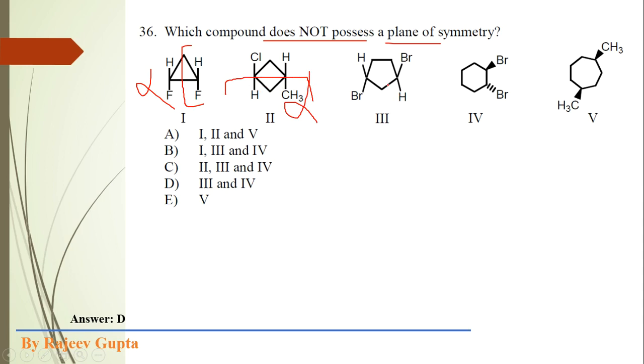Now here a plane of symmetry is not present in this molecule, so it is a good option, a better option. It does not possess a plane of symmetry. We cannot apply any plane here where one half of the molecule becomes the mirror image of the other half. Now these structures, we have to concentrate on for some more time.